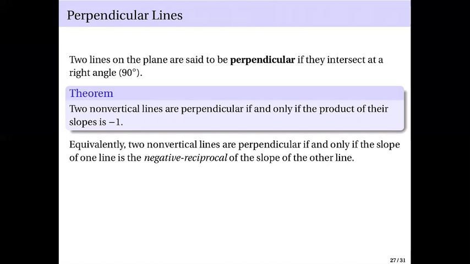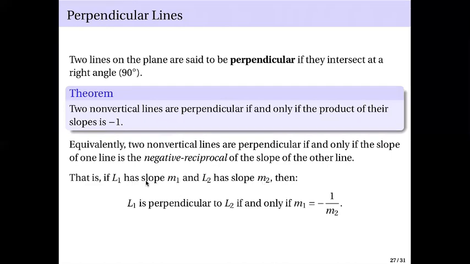That is, if line 1 has slope m1 and line 2 has slope m2, then L1 is perpendicular to L2 if and only if m1 equals negative 1 over m2. So negative reciprocal of the other slope.